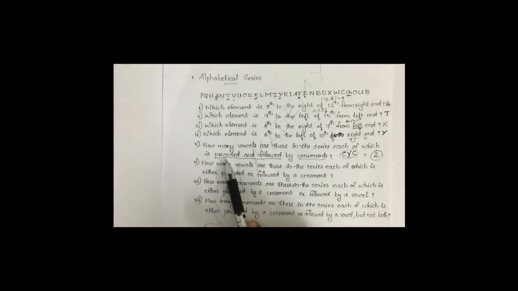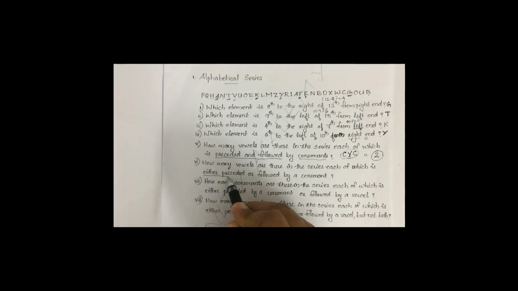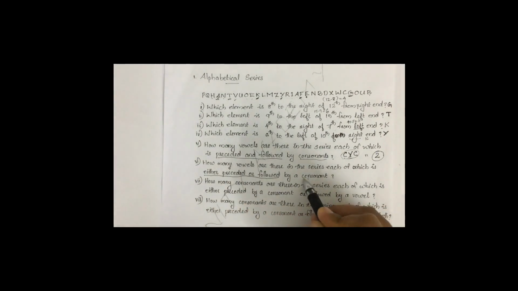How many vowels are there in the series, each of which is either preceded or followed by a consonant? This question is somewhat different from the first one. In the first question it is given which is preceded and followed by consonant. Here the question is it is either preceded or followed by consonant. What is the difference between that? Here and means it should satisfy both the conditions. So preceded and also followed condition is there, then only we can select.